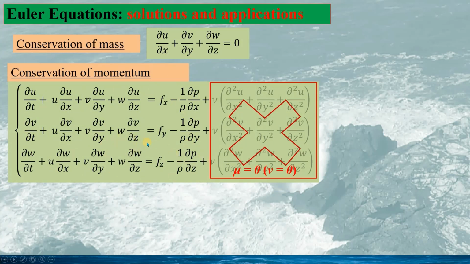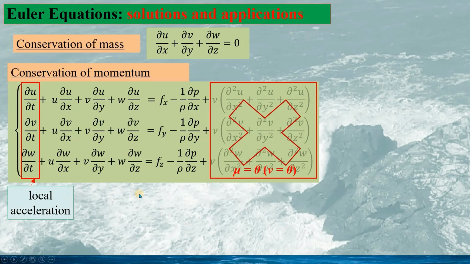The difference between the Euler equation and the Navier-Stokes equation is, in the Euler equation, the dissipation terms vanish since the viscous coefficient mu is 0, thus nu is 0 too. So this term would vanish.